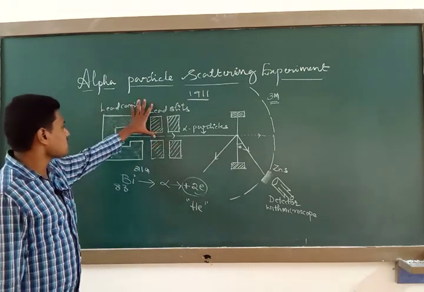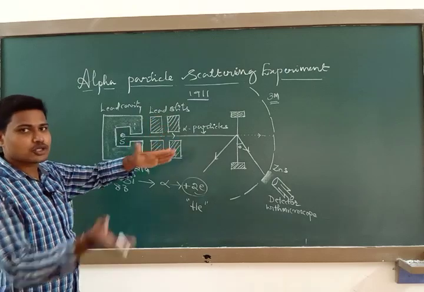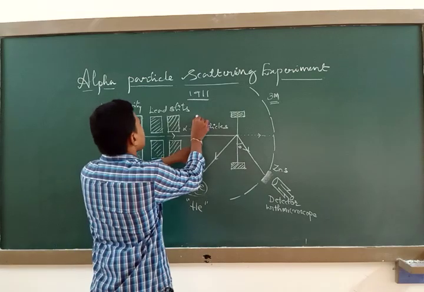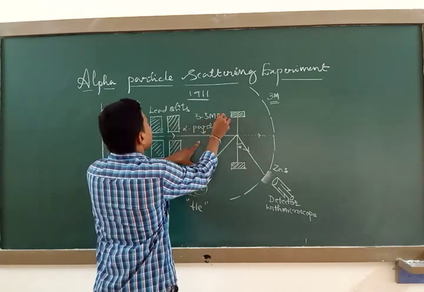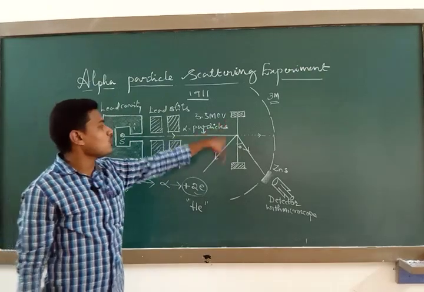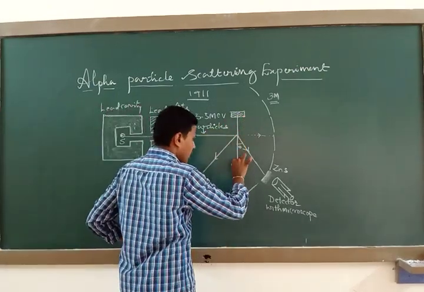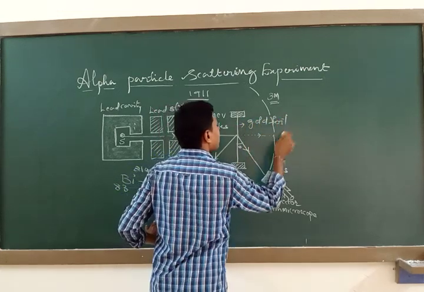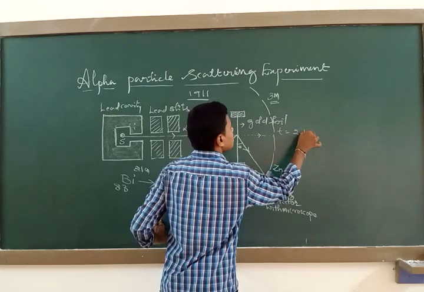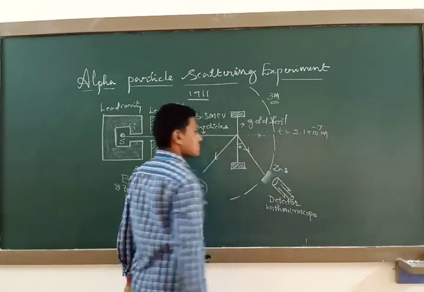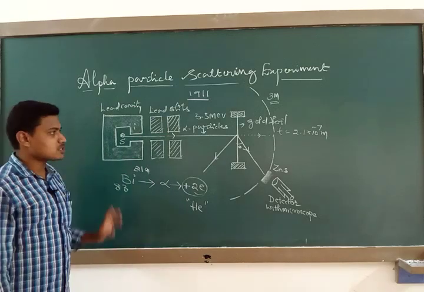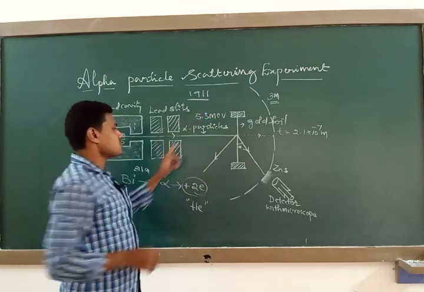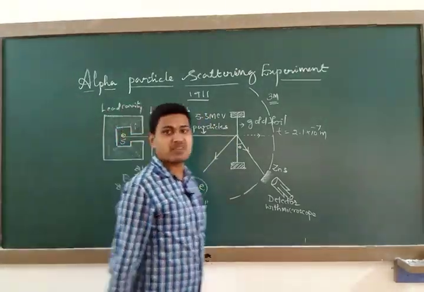Such alpha particles are made to pass through a lead slit in order to make a narrow beam of alpha particles, and these alpha particles are associated with an energy of 5.5 MeV when they are incident on a gold foil. The line I have drawn here indicates the gold foil, and the thickness of this gold foil was 2.1 × 10^-7 meter. Such a very thin gold foil was used in this experiment, and when these alpha particles of energy 5.5 MeV are incident on the gold foil, they get deviated into different directions.